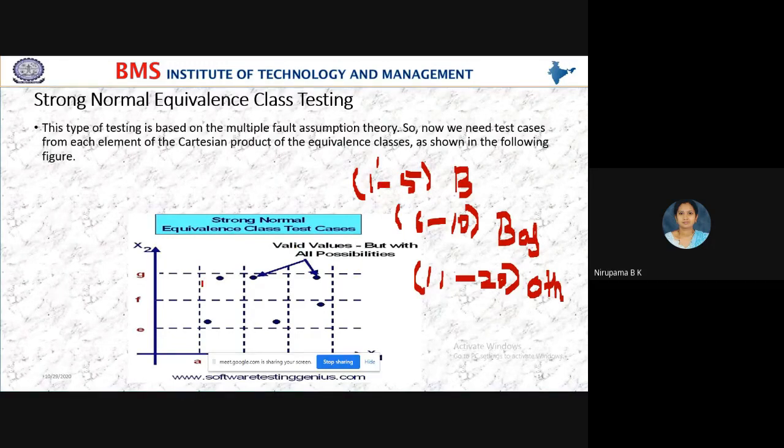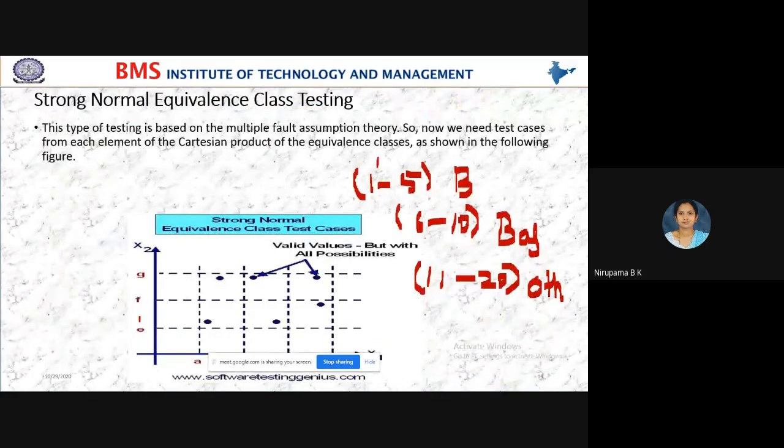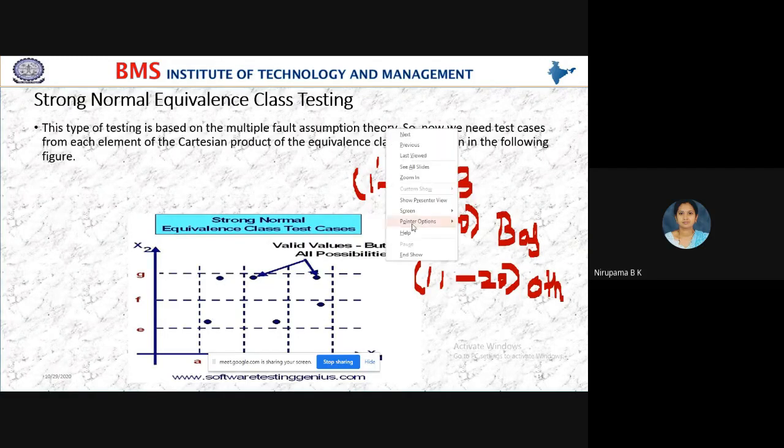Yes, students, if you observe the previous graph, in the first case only one value we are checking, next only a single value, and in the third case also a single value. Whereas when you see strong normal equivalence, here we are checking more than one variety, and that should be within the limit.